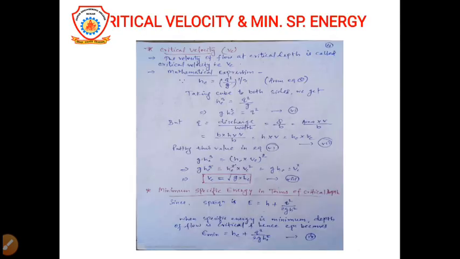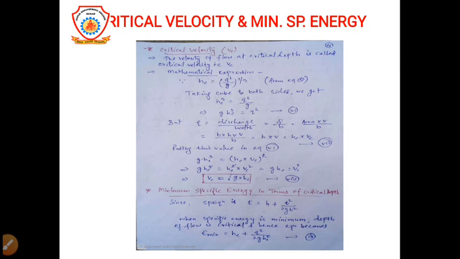Now, what do you mean by critical velocity? Critical velocity means the velocity of flow at which the critical depth is, or you can say the velocity of flow at the critical depth is called critical velocity. It is denoted by Vc. Now, the mathematical expression for critical velocity will be,